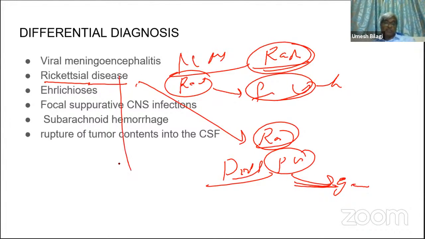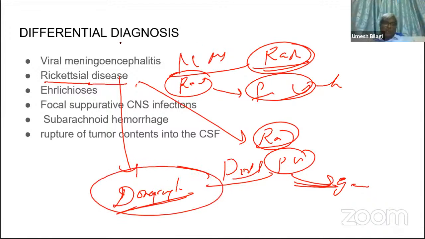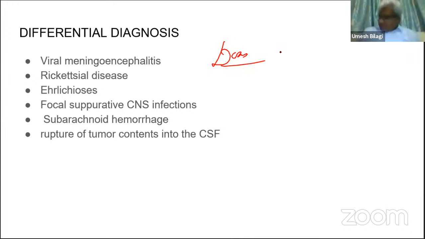And what is the drug of choice for rickettsia? Doxycycline. So empirically, you can add this also. If you're not able to prove the diagnosis, and the patient has a rash with the meningitis, better add this. You may be dealing with Neisseria only, you never know. If it is not an epidemic situation of Neisseria, even rickettsia can come in epidemics. Then add doxycycline. Similarly, this is also one more tick bite issue.